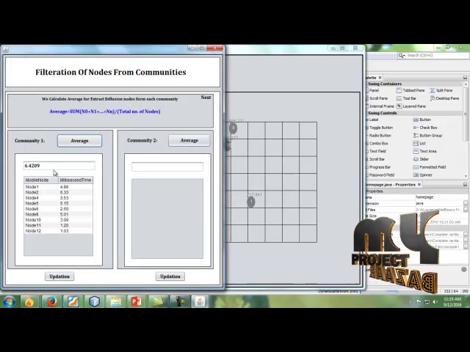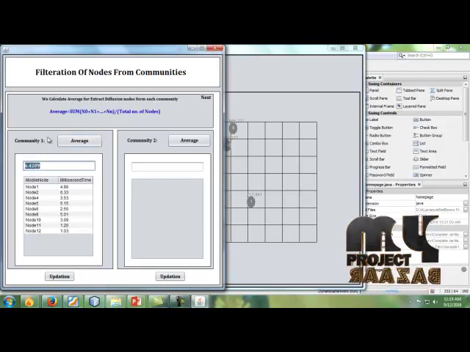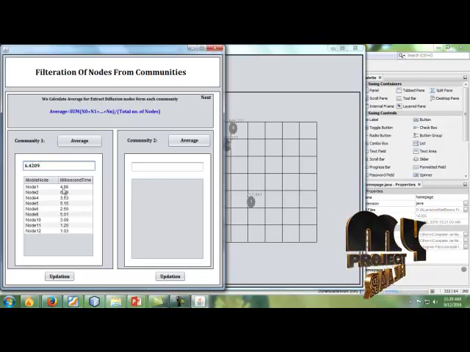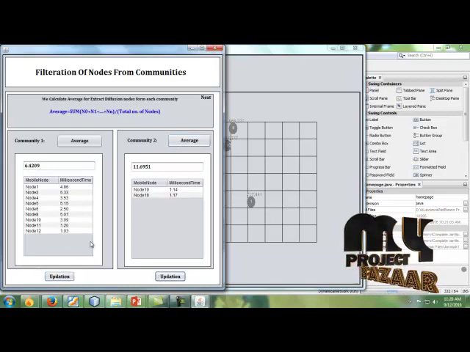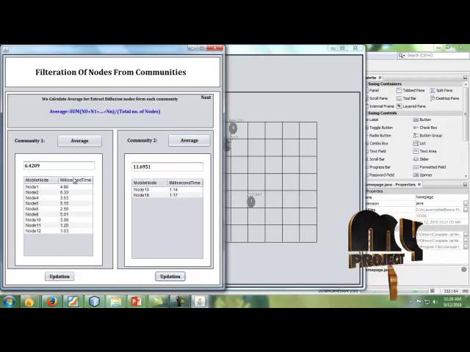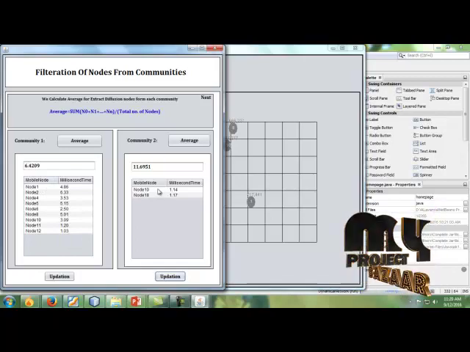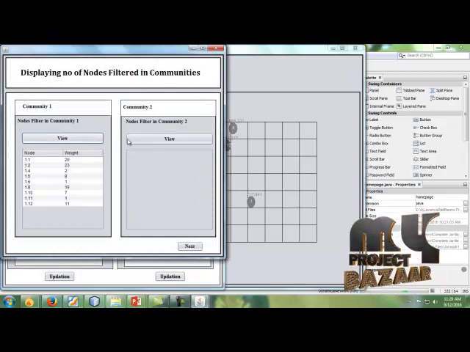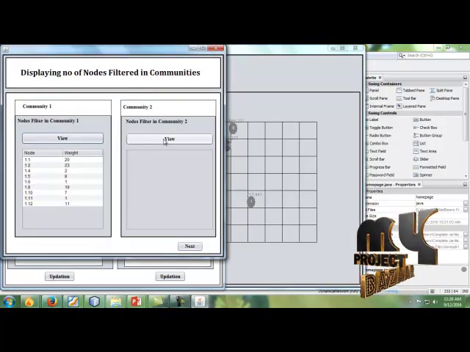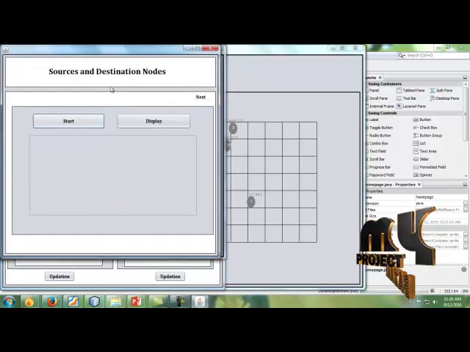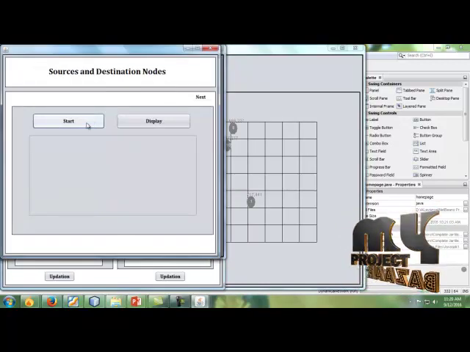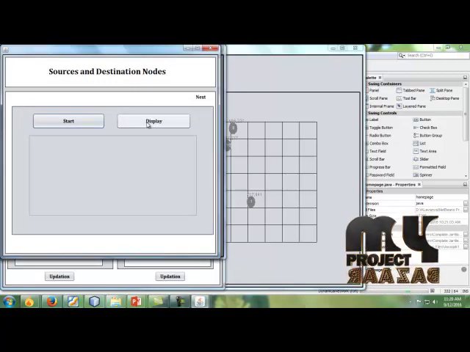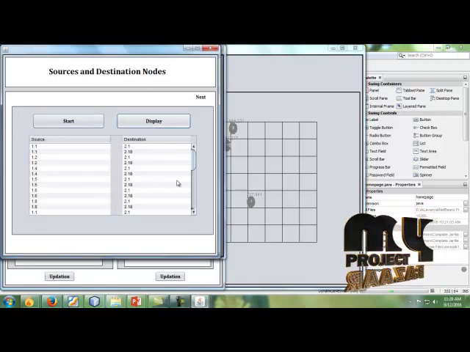Next, depending upon that, we find the average diffusion time. Depending upon that, we filter the nodes in the communities. In community 1, it filtered more nodes. In community 2, it filtered only 2 nodes. Next, we filter the nodes with their weights. After that, we find the source and the destination nodes. These are the source and the destination nodes.